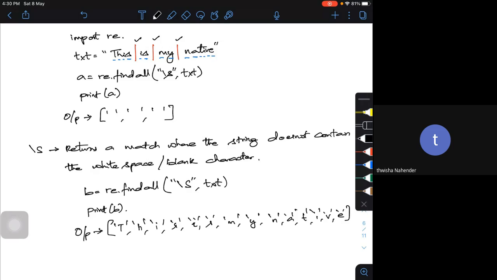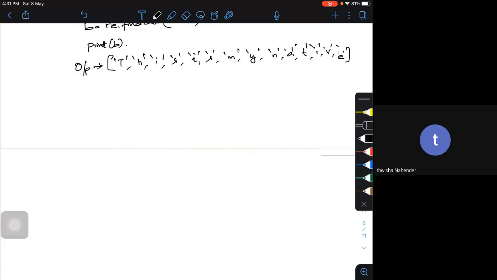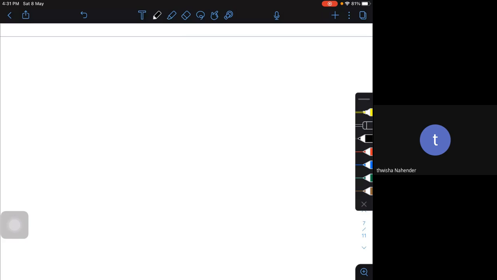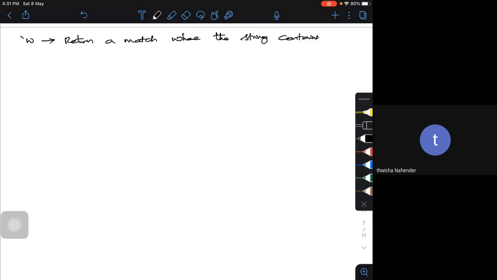So for that, we have a special sequence called \w, slash small w. It is going to return a match where this string contains any word character.